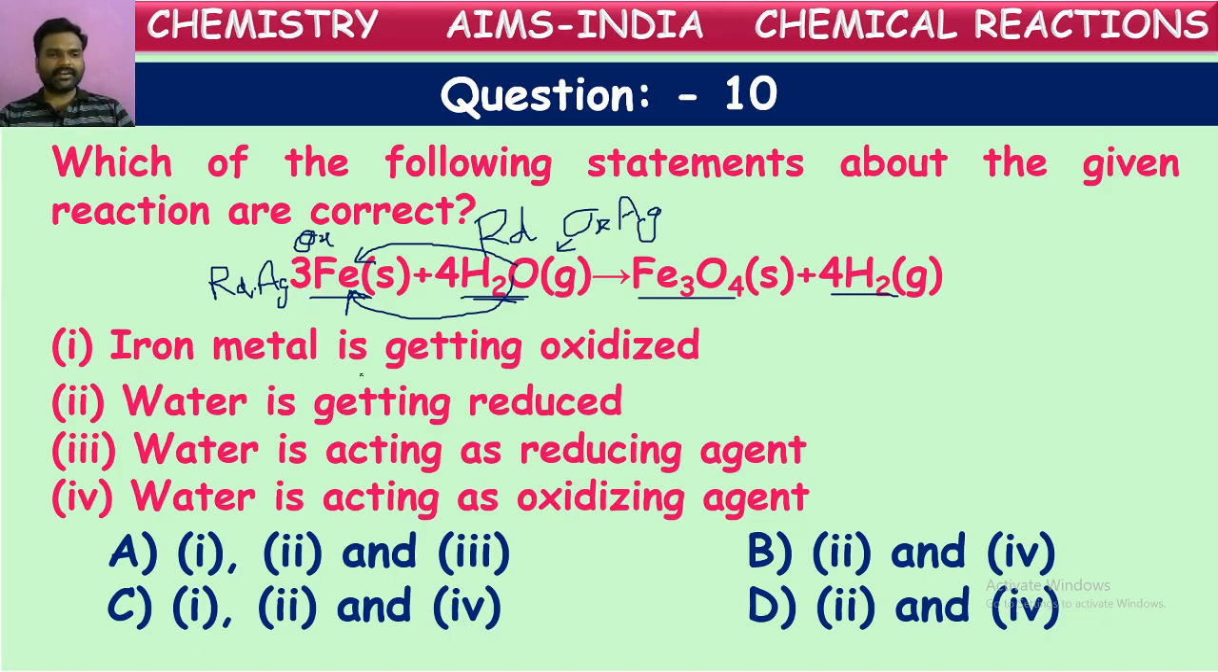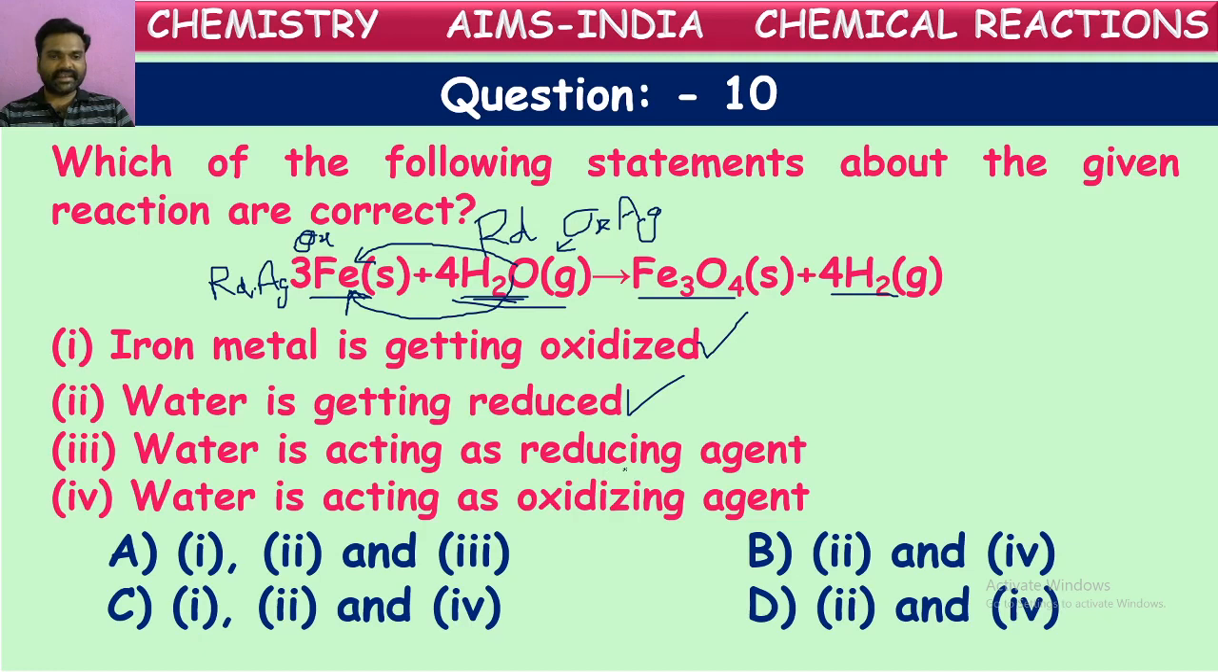They have given: iron metal is getting oxidized. Yes, iron is getting oxidized. This is a correct statement because iron is gaining a certain number of oxygen atoms after the reaction. Next one, water is getting reduced. Yes, water is losing its oxygens, so it is getting reduced. That is also a correct statement.